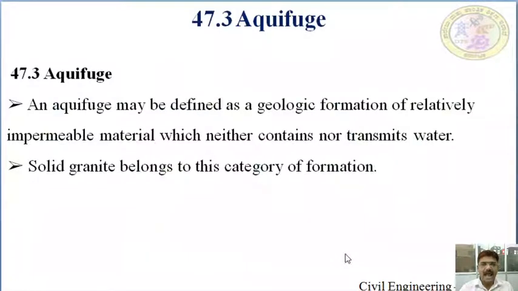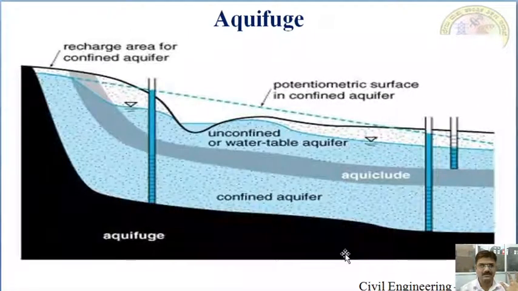Next, aquifuge. An aquifuge may be defined as a geological formation of relatively impermeable material which neither contains nor transmits water. It neither deposits nor transmits the water. Example is solid granite, which belongs to this category of formation. This is the pictorial representation.